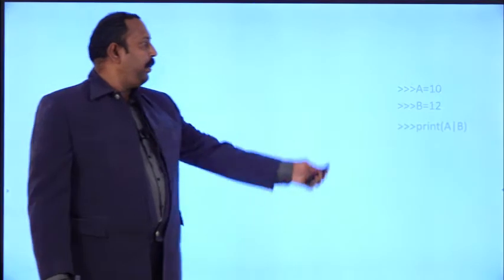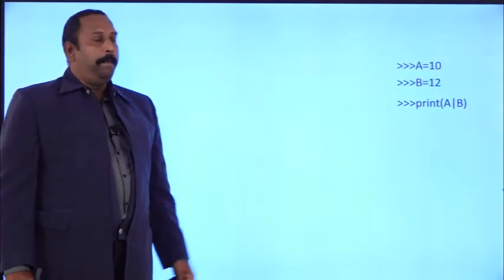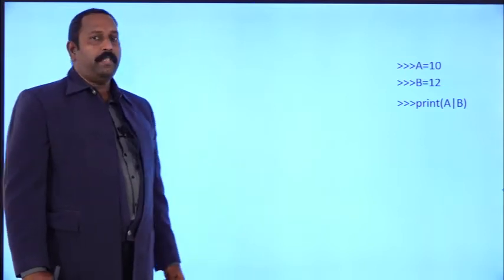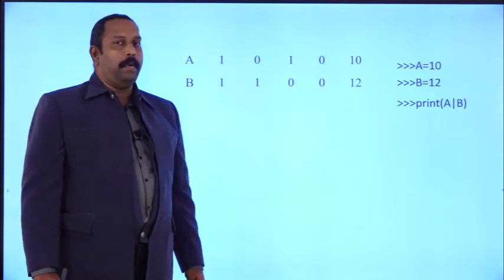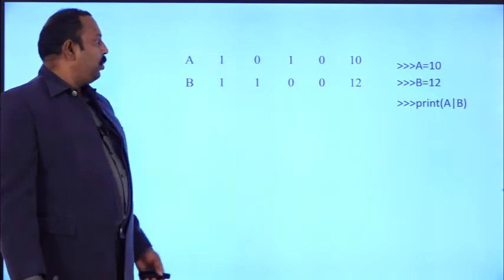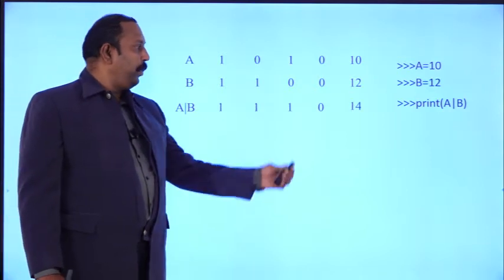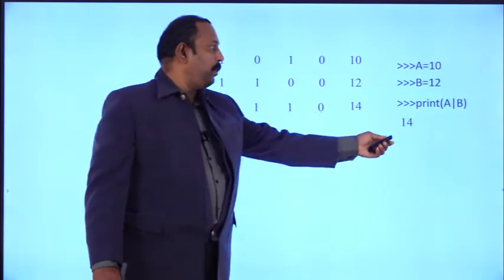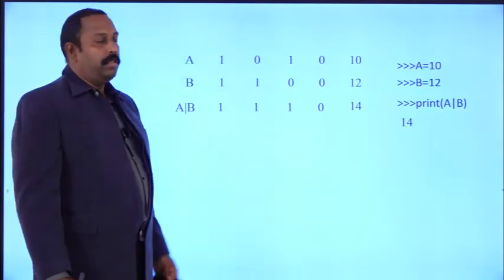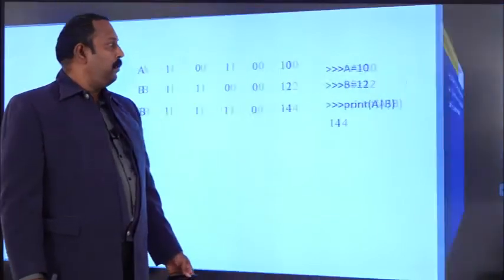And coming to the Python code, suppose we take A value equal to 10, B value equal to 12, and print A bitwise OR B. A will be represented as 1 0 1 0, B will be represented as 1 1 0 0. Now you perform the bitwise OR operation. We have to get the value 14. If you execute this code in Python, you will get the output 14. So this is the execution of the bitwise OR operation in Python.